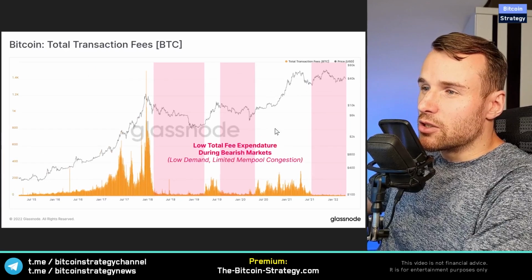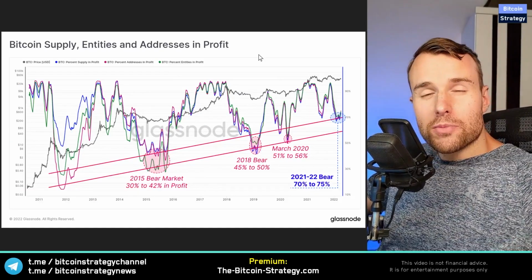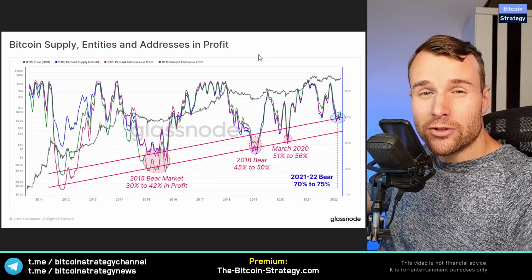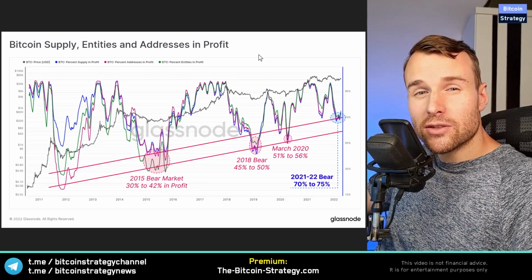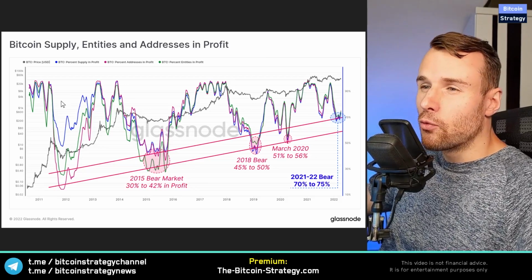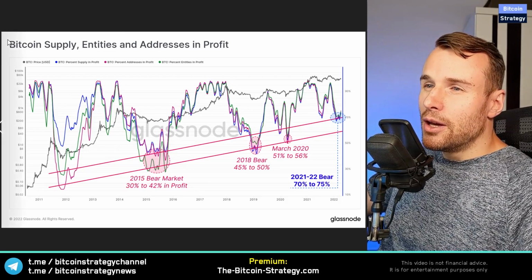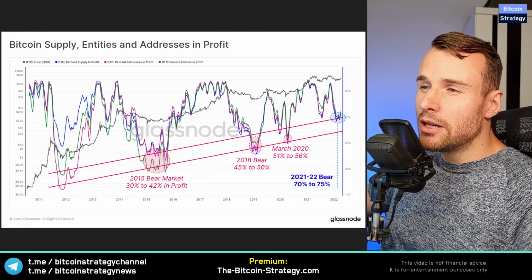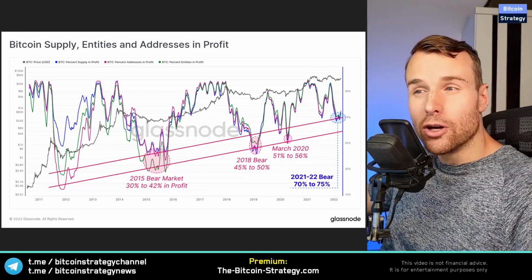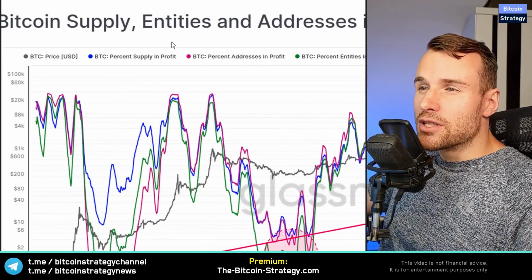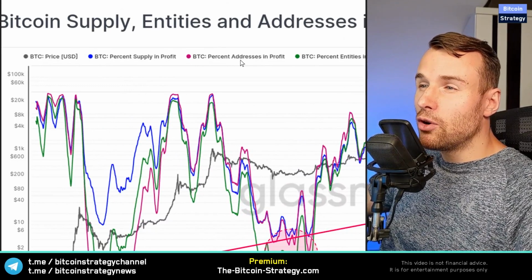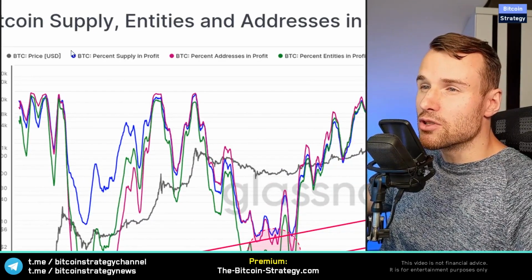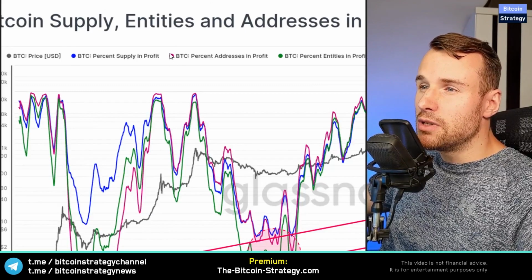on the transaction cost. Now we all want to time those tops and bottoms in Bitcoin, right? And it's pretty hard to do this perfectly, but we can use data to somehow get a gauge of where we currently are in the cycle. And one thing to look at that might be of interest is how the people are currently actually in profit or in loss. So we can look here at the percent of supply in profit or at the percent of addresses in profit. So supply being in blue, addresses being in purple.